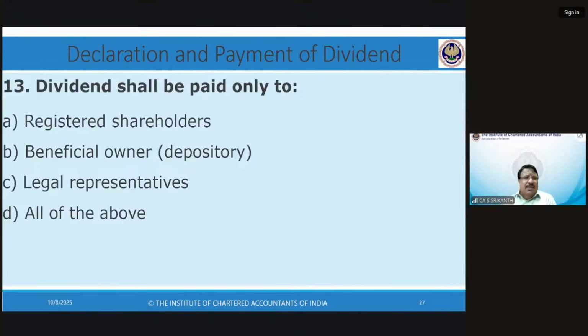Unfortunately, the Companies Act still uses certain old terms that are no longer relevant, like warrant and all. Nobody issues a warrant. Why should they? Printing cost, etc. Today we just prepare a list of members who are entitled, with their folio number, DPID, PAN number, and so on, in one Excel spreadsheet, attach it, and send it to the bank. Next day or even within a minute, every account will be credited. That is electronic.